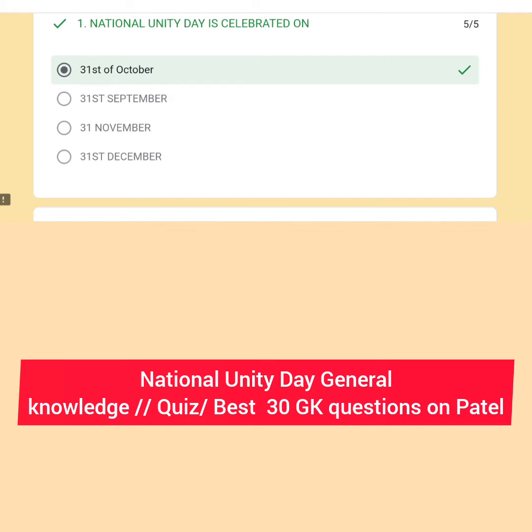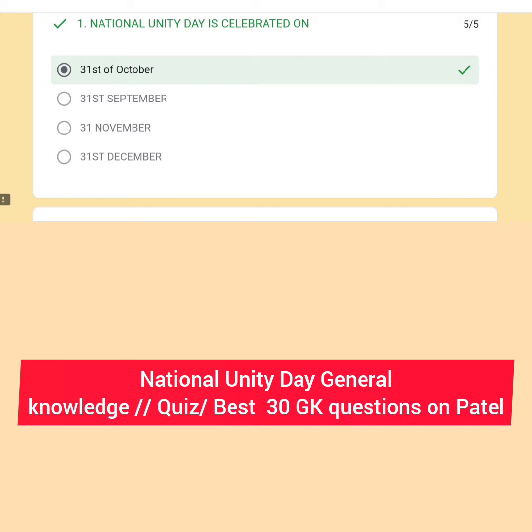Today is National Unity Day or Ekta Divas, and this is the birth anniversary of Sardar Vallabhbhai Patel. We have been celebrating National Unity Day since 2014, a big decision taken by the Modi government.